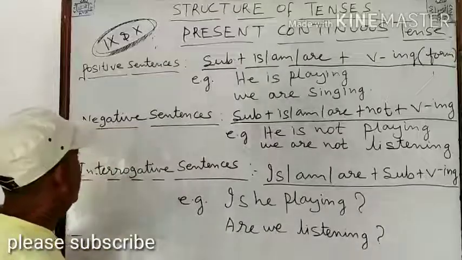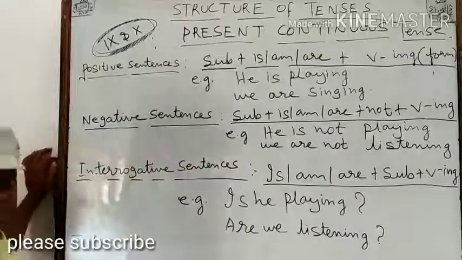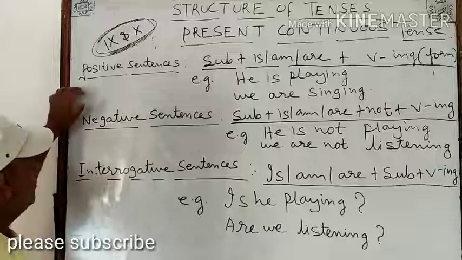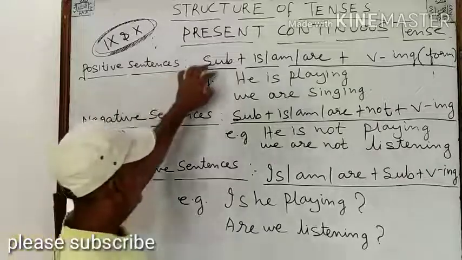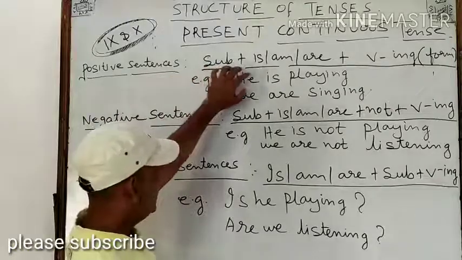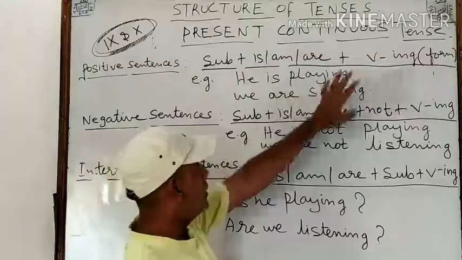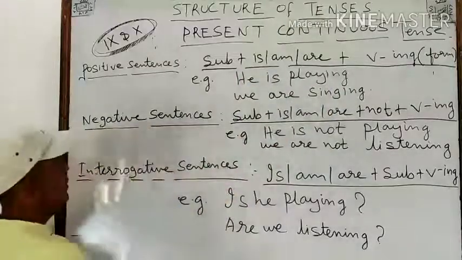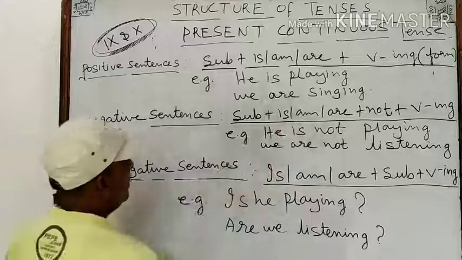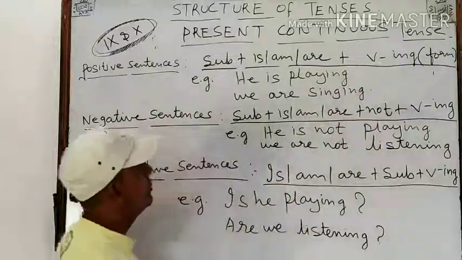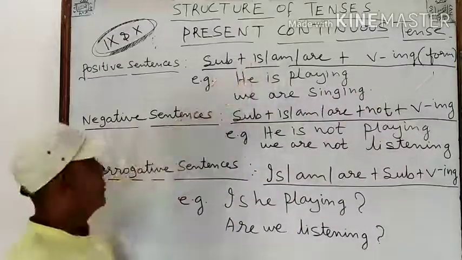Now we will see the structure of the present continuous tense. If we have a positive sentence, we take the subject. With that, if it is is, am or are, we take the ing form of the verb. For example, he is playing. Here we are taking the ing form of the verb for continuous sentences.